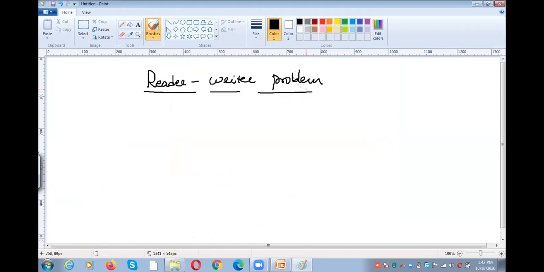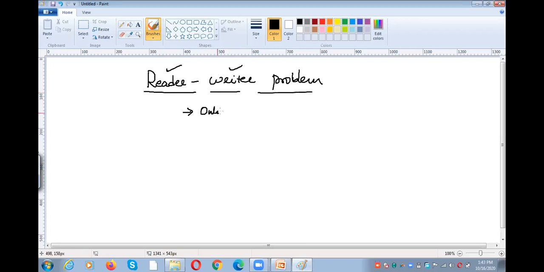This is one of the problems under process synchronization. What is reader writer problem? Here we have two processes. One is performing read operation and the other is performing write operation. Before going to discuss the exact problem, let me give you some information about the reader writer problem.